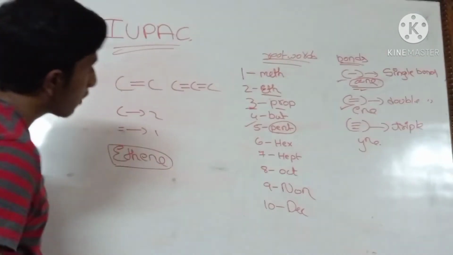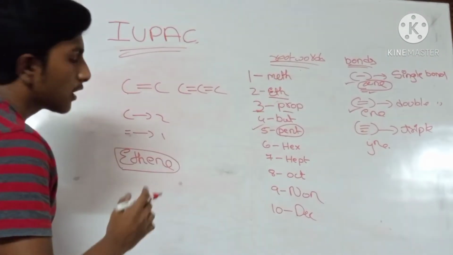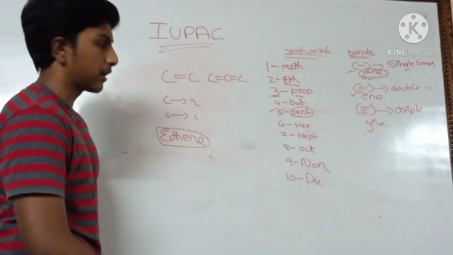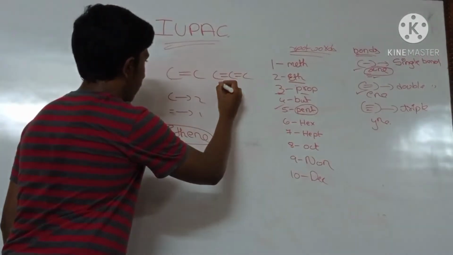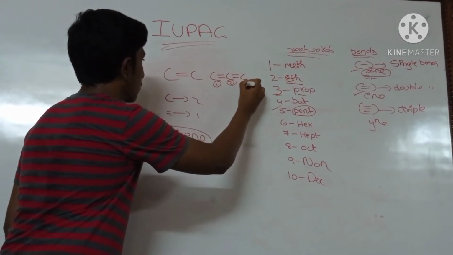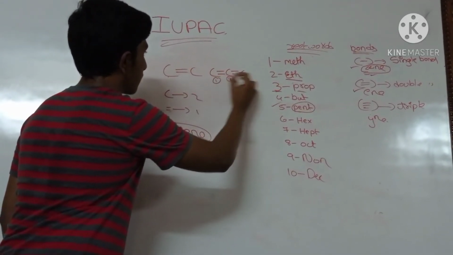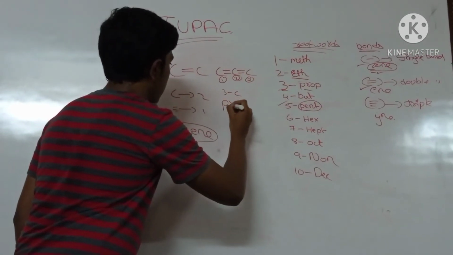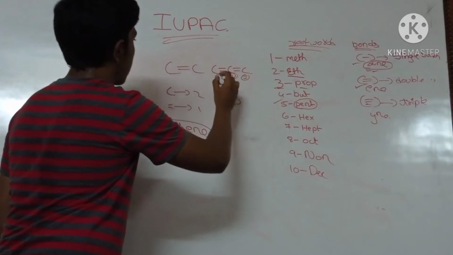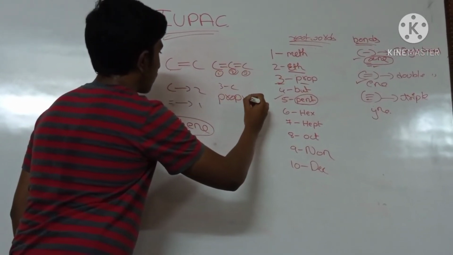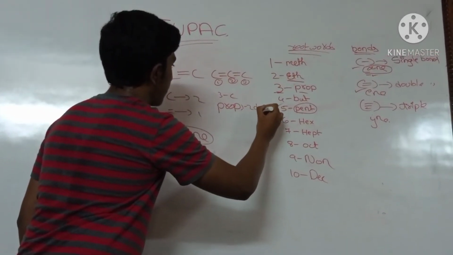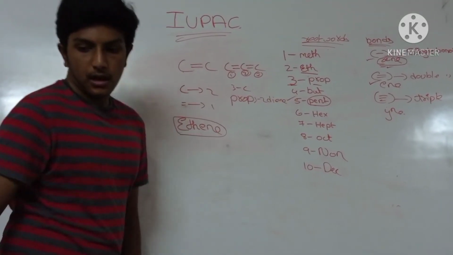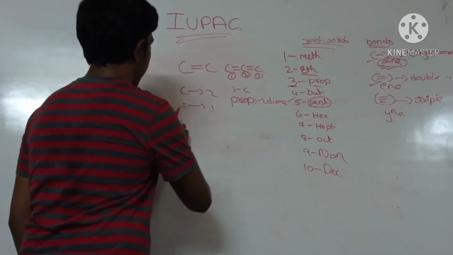For this compound, you have to know the numbering. You have to give the numbering in the order where the double bond gets the lowest number. Okay, I'll show with an example. 1, 2, 3. Here, how many carbons? We have 3 carbons. That means prop. And we have double bonds at 1 and 2, so diene. Okay guys, did you get it? Now I will show you how to give the numbering.